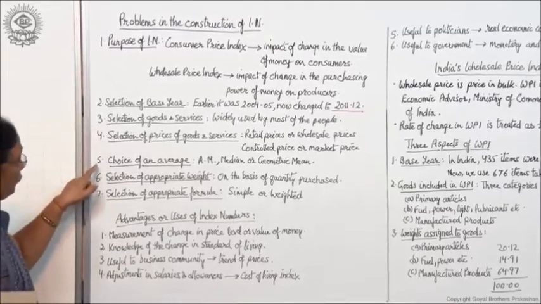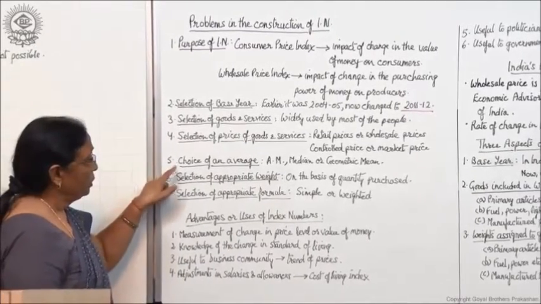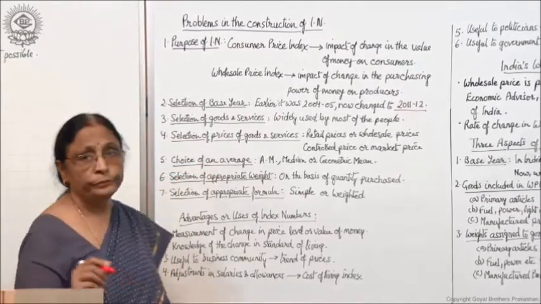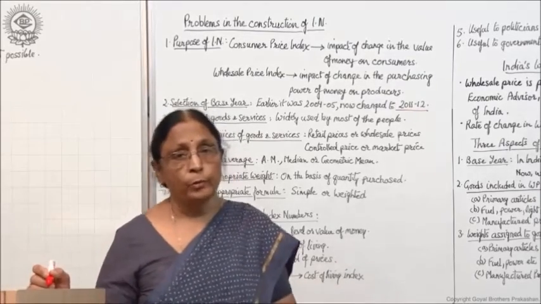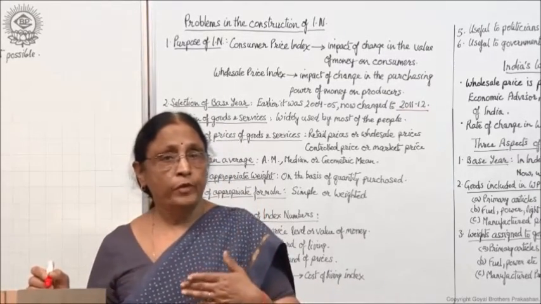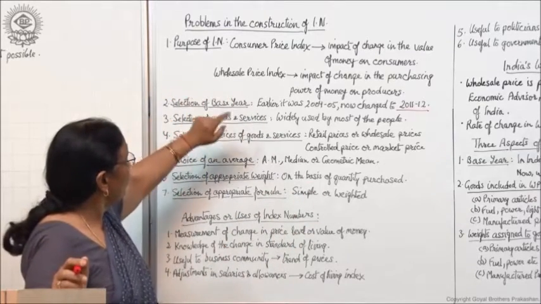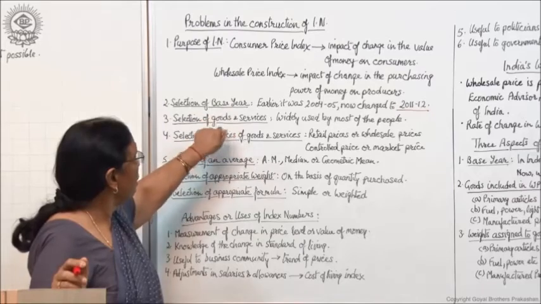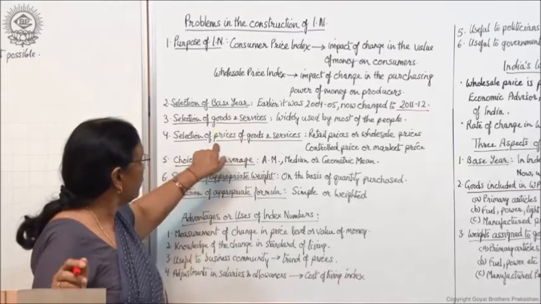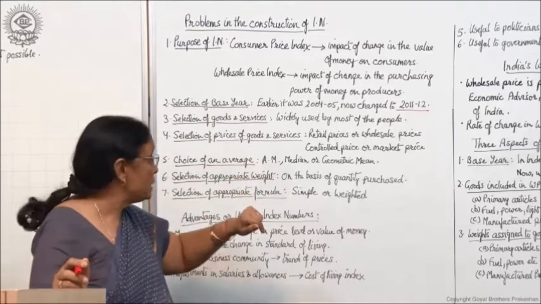Okay, now fifth problem, choice of an average. Another problem, step by step we are moving. First we have taken the purpose of inquiry, then base year, then type of goods and services, then prices of goods and services.